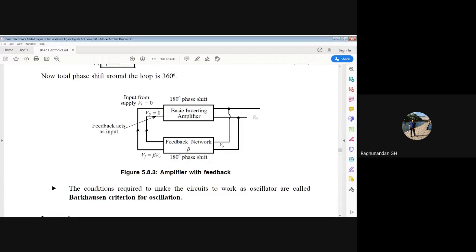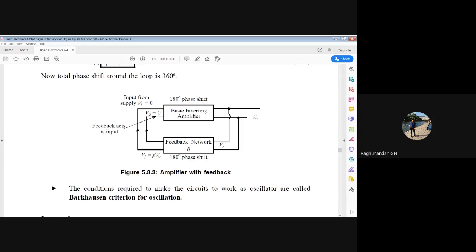See, what will happen is, this is an amplifier. This is the feedback network we are having. This is the input part. This is the output part we are having.